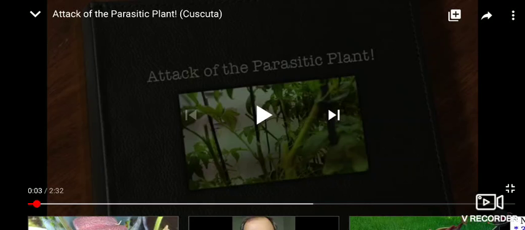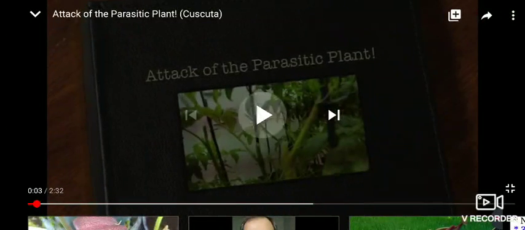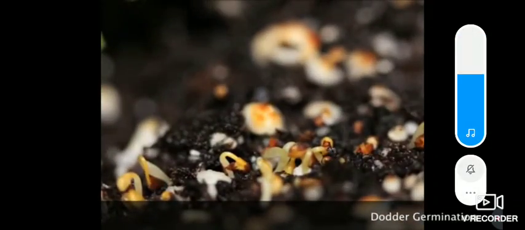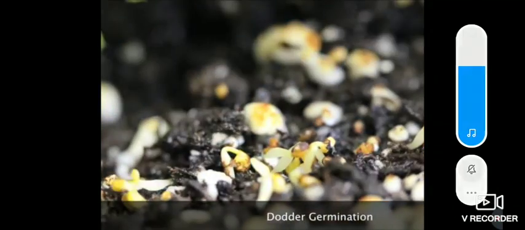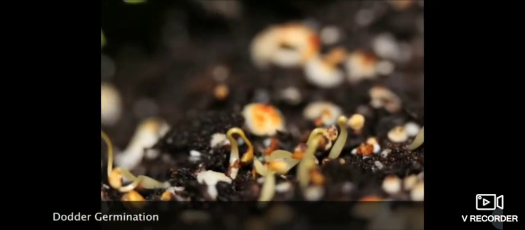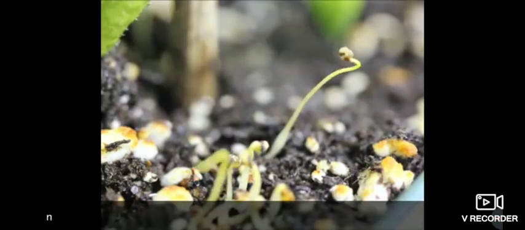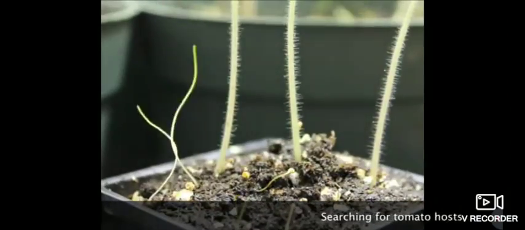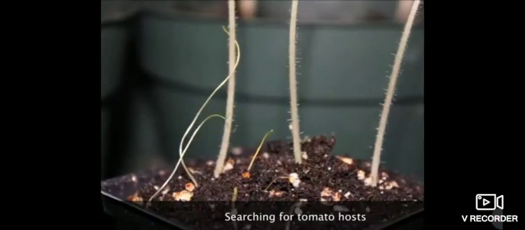Now in this video we will see how Cuscuta attacks a plant. It is actually a heterotrophic plant, and we will see how it attacks the tomato. See here. These plants are growing and Cuscuta is also growing. This is a plant actually. It is looking yellow because of the absence of chlorophyll.